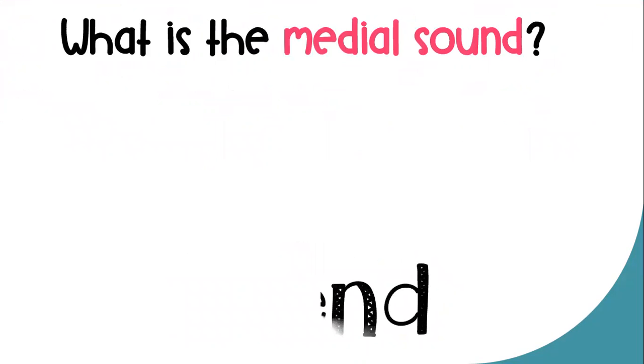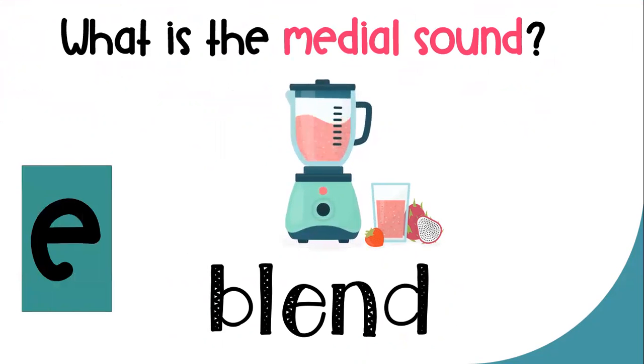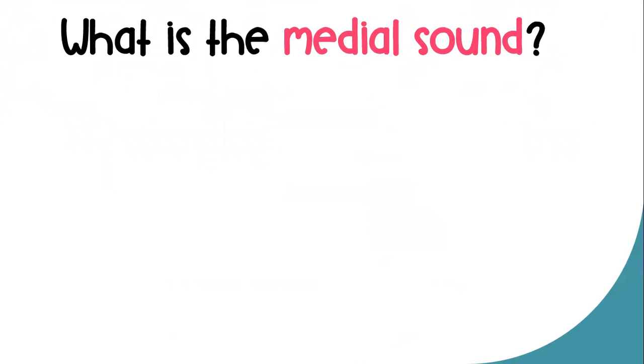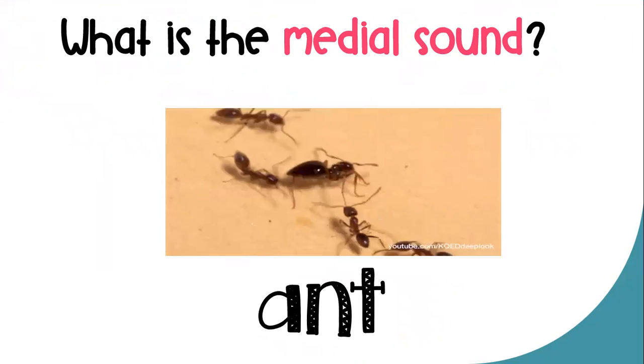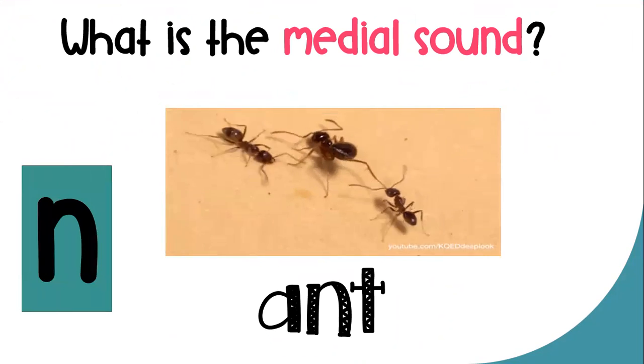What is the medial sound of the word blend? Blend. Correct answer is F. E has the F sound. What is the medial sound of the word ant? Ant. The correct answer is N.